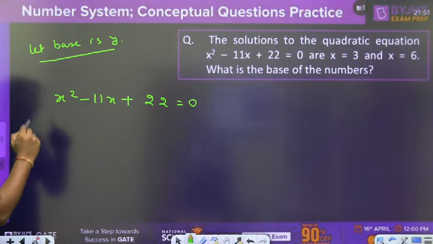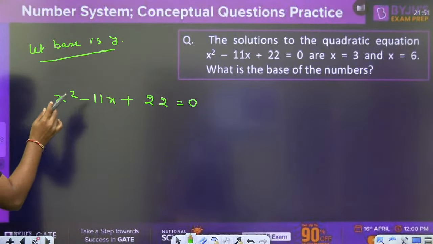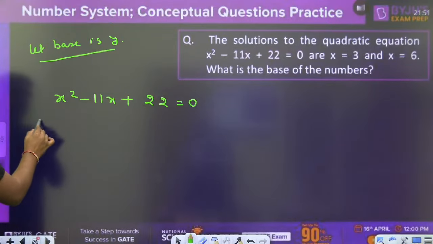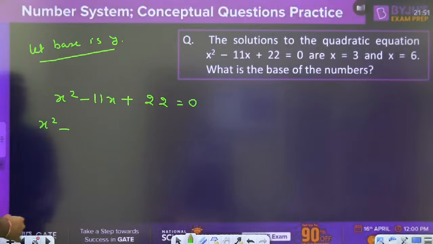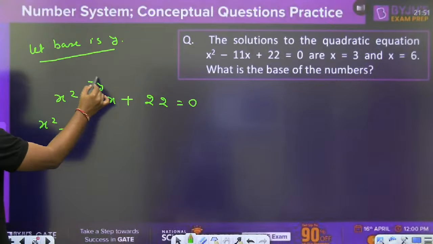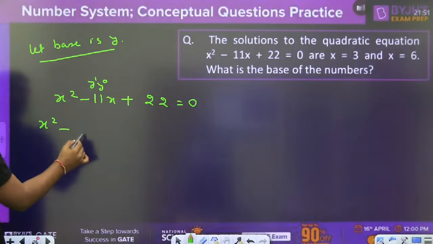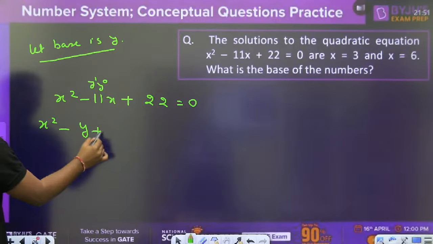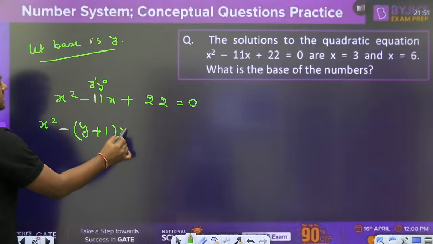First of all put that value, and then what is the value here? It will become x square, okay, no problem, minus 11. How can we write the 11 here? y to the power 1, y to the power 0. So what is the 11 here? y plus 1 into x.